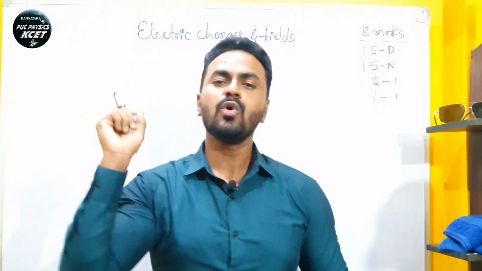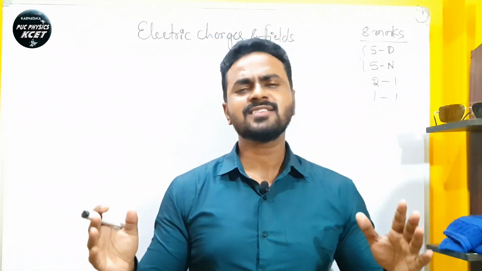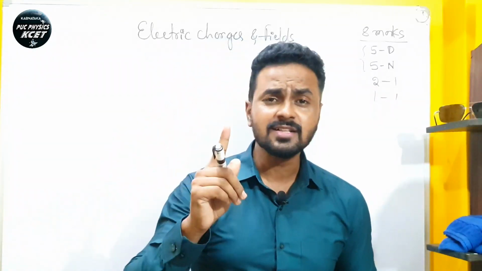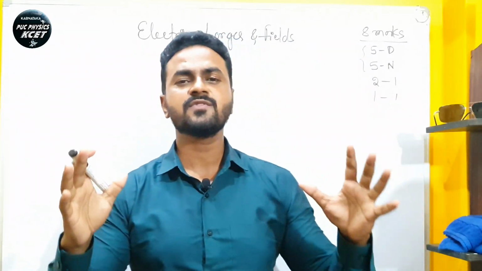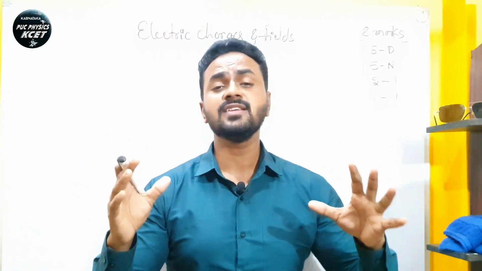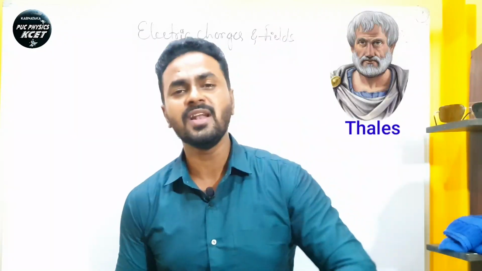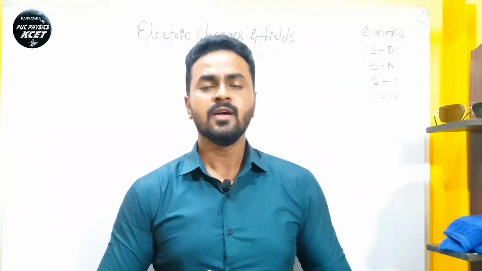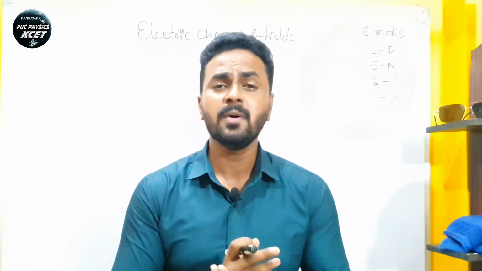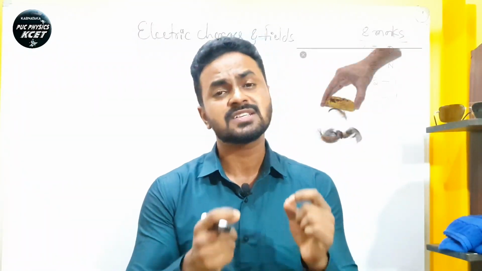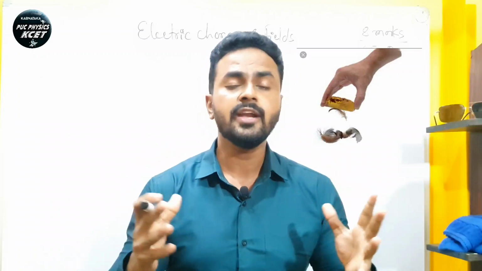Electricity has its own history, because electricity did not develop from a single scientist. It is because of the contribution of so many scientists around the world. Right from the beginning, Thales of Miletus in 600 BC discovered that when amber is rubbed with fur, it acquires the property of attracting lighter objects like dust, lint and light feathers.